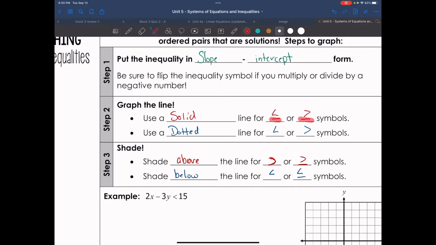If there's a little line underneath it, we're going to use a solid line. If there isn't any line, in this case there's no line under here, we're going to use a dotted or, what I like to say, dashed line. If it is greater than or greater than or equal to, we will shade above. If it's less than or less than or equal to, we shade below.